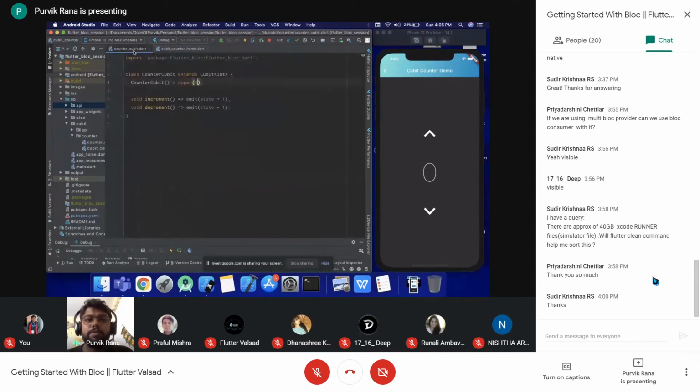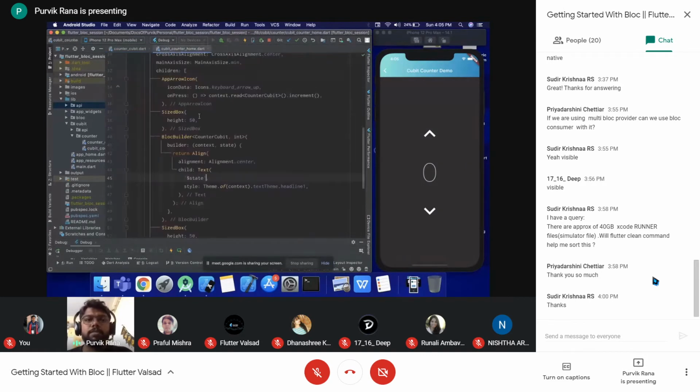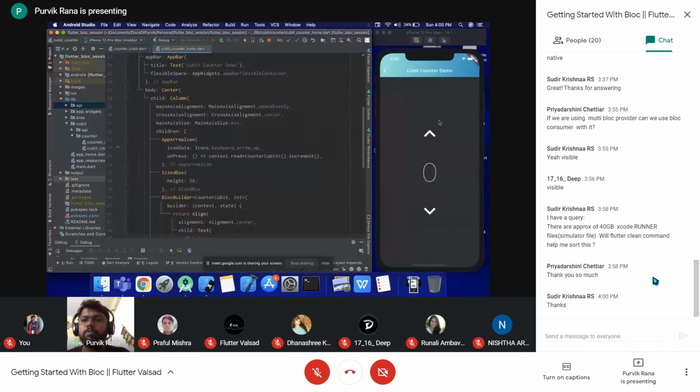Now we have the two methods in the cubit, increment and decrement, which need to be called from the UI. Inside the UI we have two arrows, one incrementing our state and one decrementing our state. On press, the way you can access the cubit is by using context.read with the type of the cubit that you want to read. This will get you the instance of the cubit which is passed from the upper portion of your tree.